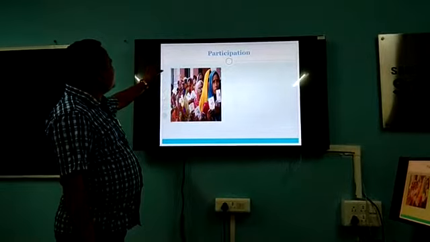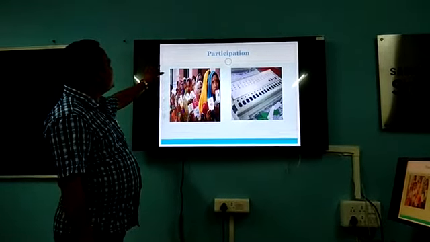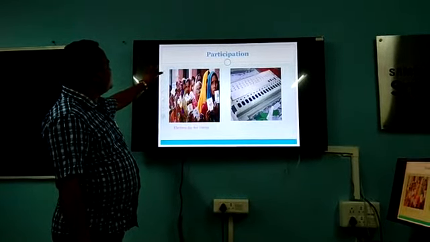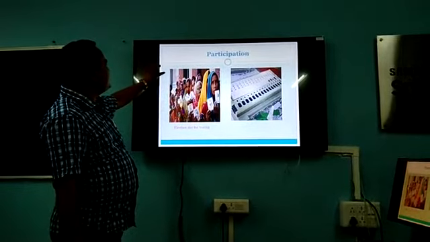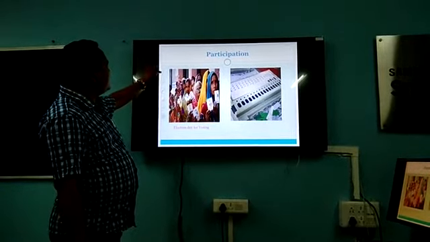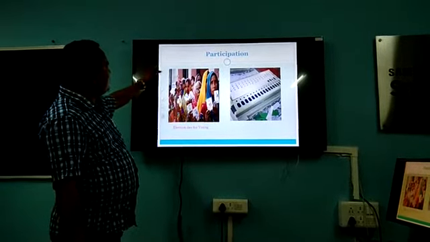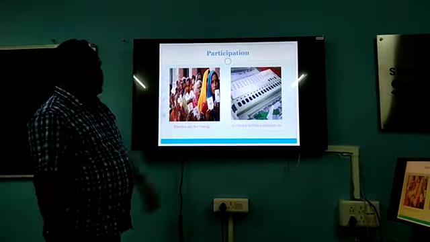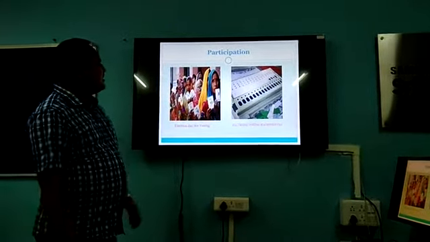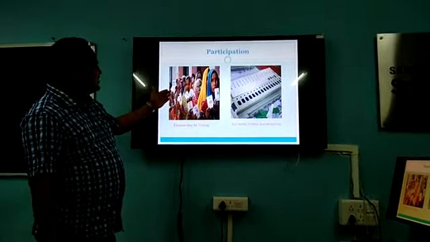Okay, so these are some pictures from which you can know the people's participation. These women are standing in a queue. They are making a queue for voting. In their hands they have the voter ID, the voter ID card you might know.